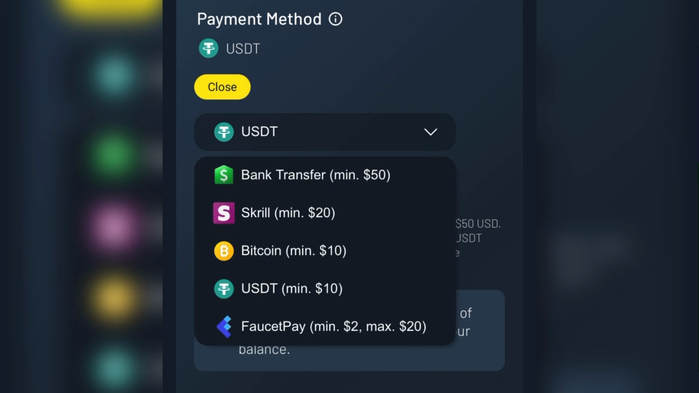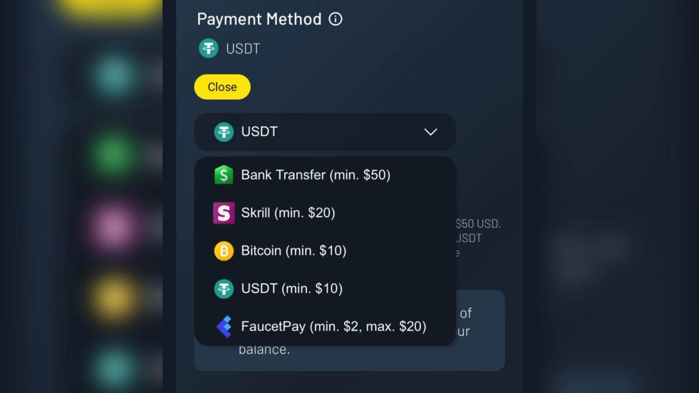Now we have the bank transfer, which the minimum is $50. Now we have the skill, which the minimum is $20. If you're actually withdrawing with your Bitcoin, the minimum withdrawal is $10. And once you're actually using your USDT to withdraw, it's also $10. Now fastest pay is the minimum you can get on this platform, which is $2. Once you have actually gotten up to $2, you can actually place withdrawal on your account, and the max is $20. So this is what you need to set before viewing or watching ads on this platform.